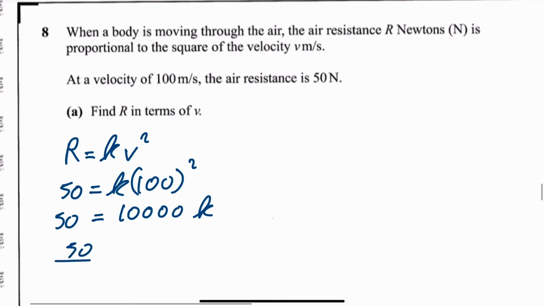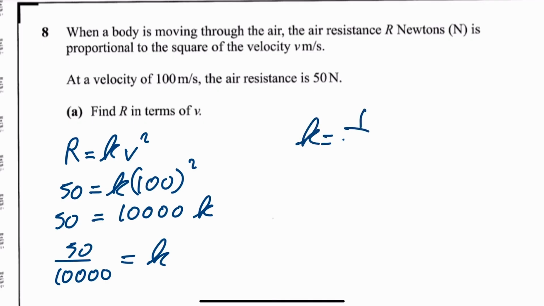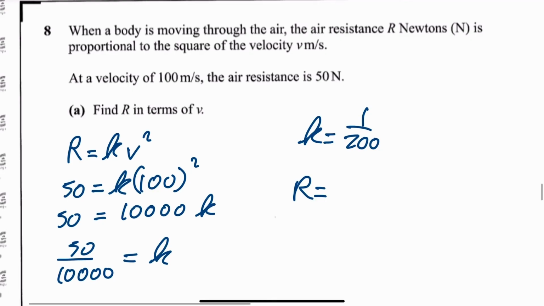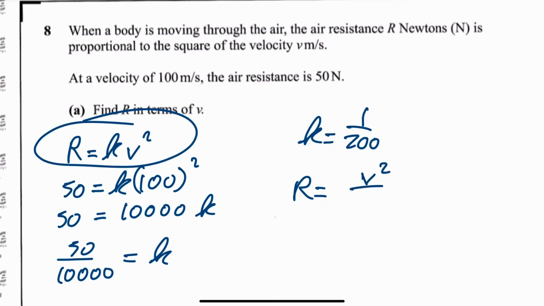Then 50 over 10,000 is equal to k. Wee bit of working out, k is equal to 1 over 200, which means R is equal to, so we now know we're putting k into this, you're going to get 1 over 200 times v squared, which is the same as v squared over 200. So find R in terms of v, and we have done that.